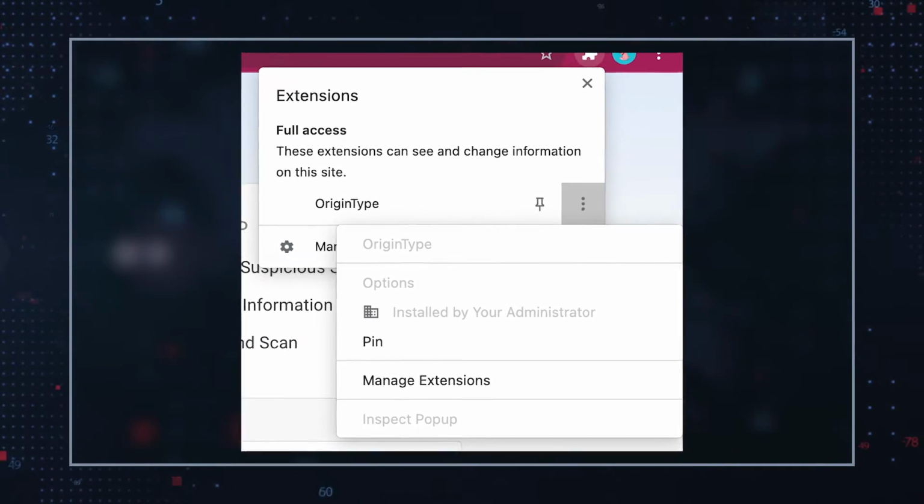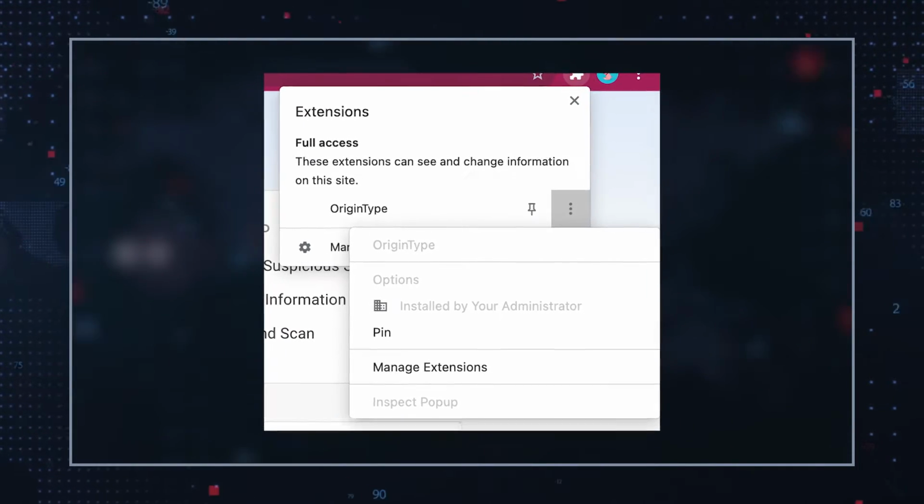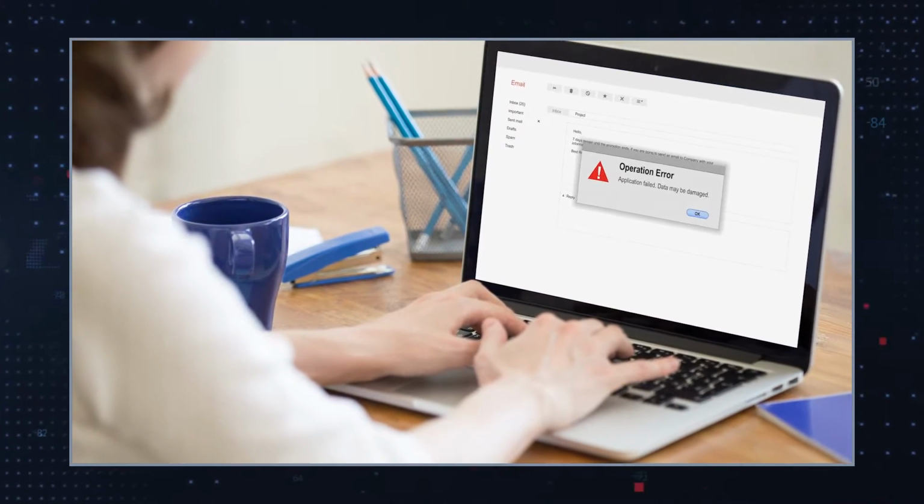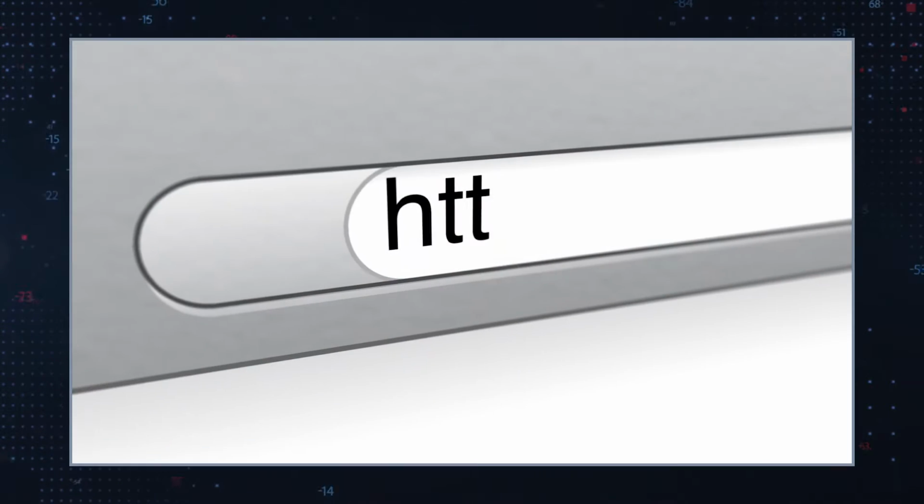OriginType may alter the home page, the new tab page, and the browser's default search engine and redirect users to an unreliable landing page. Subsequently, every time users launch the browser, open a new tab, or start a search through the URL bar, it will immediately open the web destination chosen by the app's operators. The address promoted by OriginType,